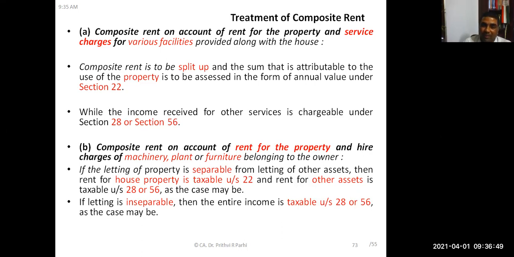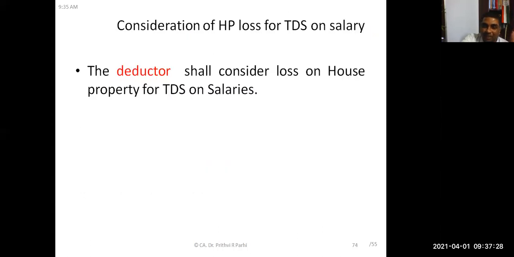That is also true when the composite rent includes property rent plus hire charges for machine hire, etc. This also we have discussed. To the extent it is attributable to the building, it is income from house property. To the extent it is attributable to other hire charges, it is either PGBP or income from other sources. And if it is not separable, then all of it is attributable to PGBP or income from other sources. Not separable means it is not income from house property.